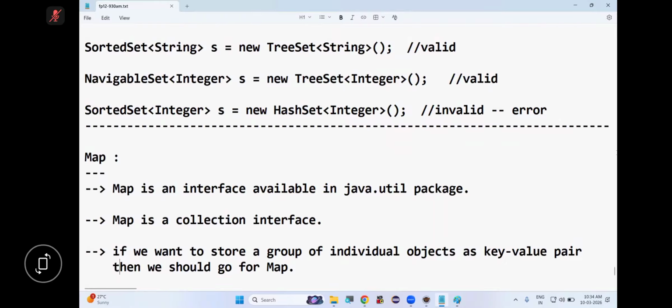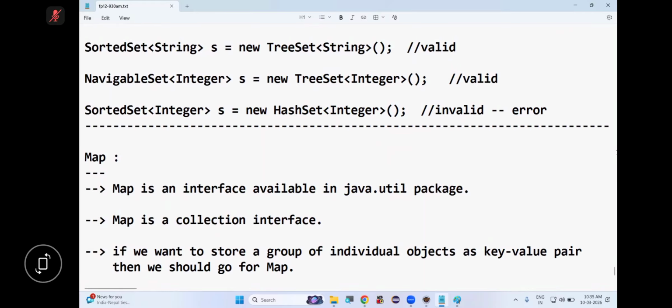Till now, we have not stored objects in a collection as key value pairs. But in map we can. Are you following or not?